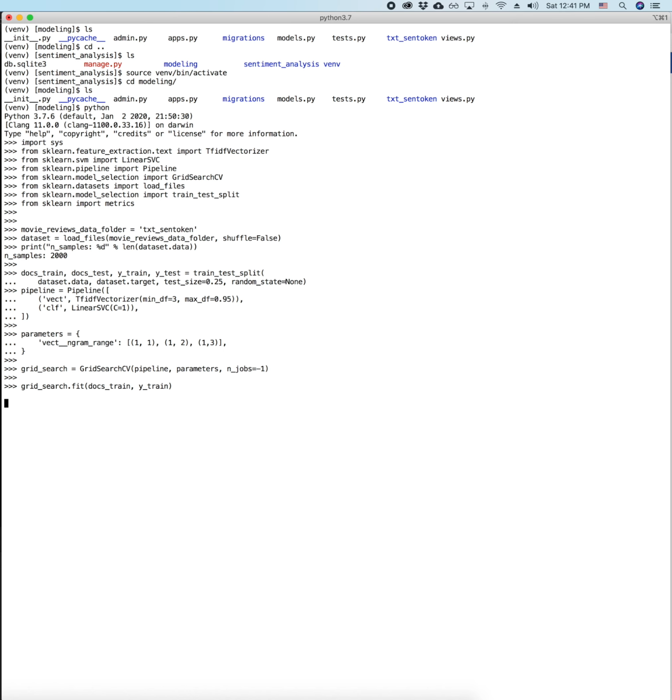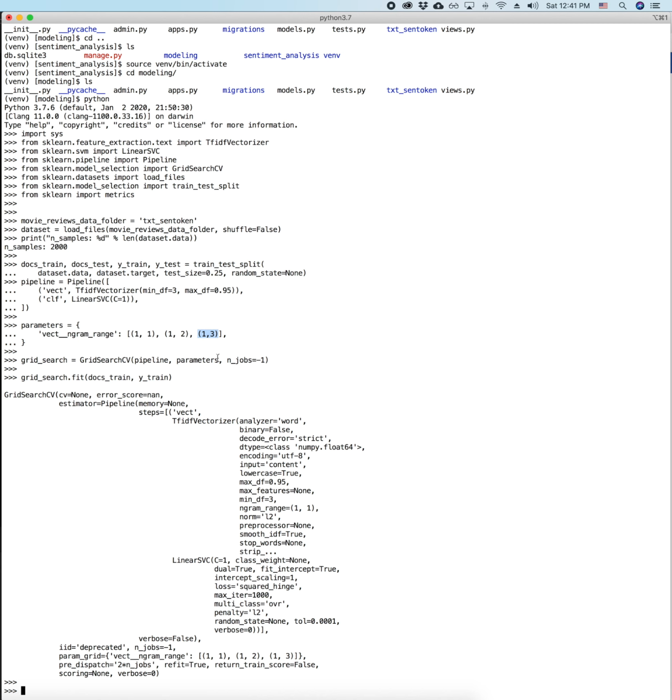Here I should have 3 models: unigram, which uses 1 word only to construct my features; bigram, which contains 1 word plus any 2 continuous words; and trigram, which contains 1 word, two words, as well as 3 continuous words. So let's see what the best parameters of the best model look like.